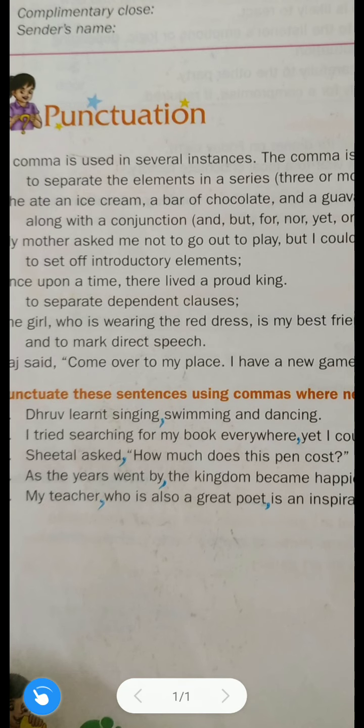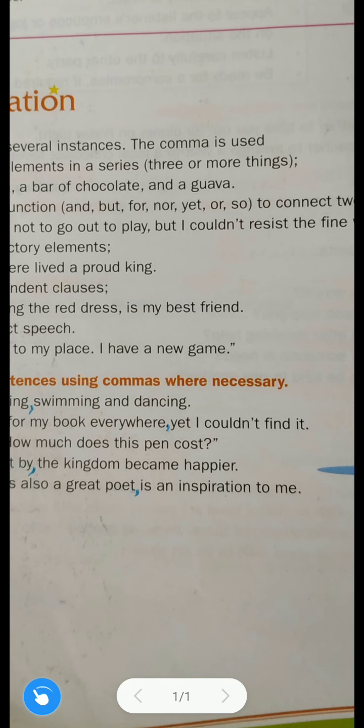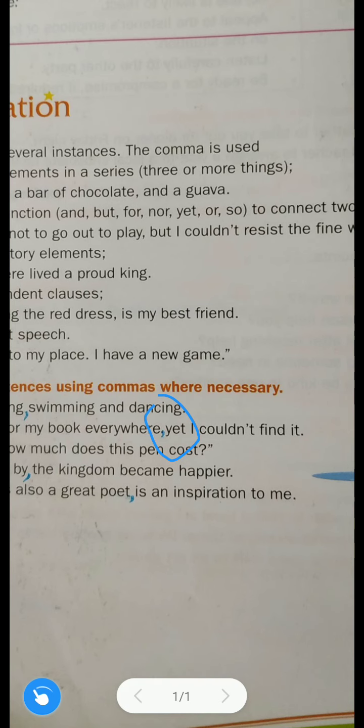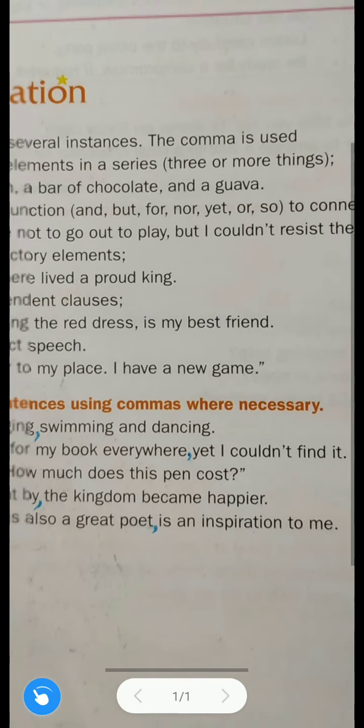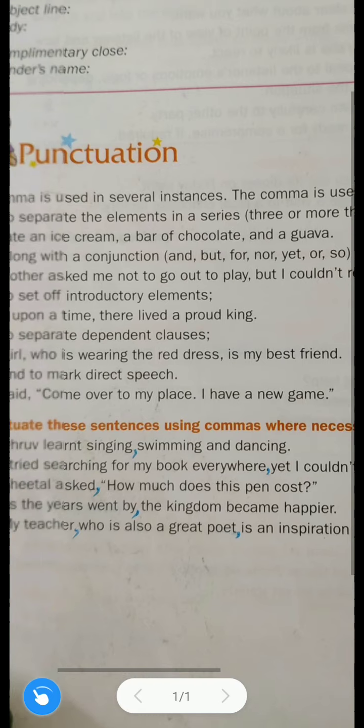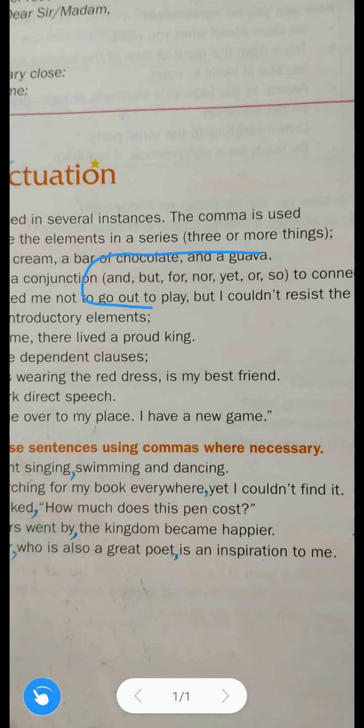I tried searching for my book everywhere, yet I couldn't find it. Okay, so we used a comma here, after everywhere. So do you remember which rule we used? See, we have used the second rule along with the conjunction. See, all these conjunctions are there.